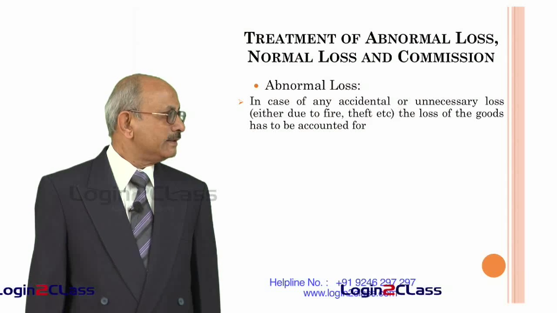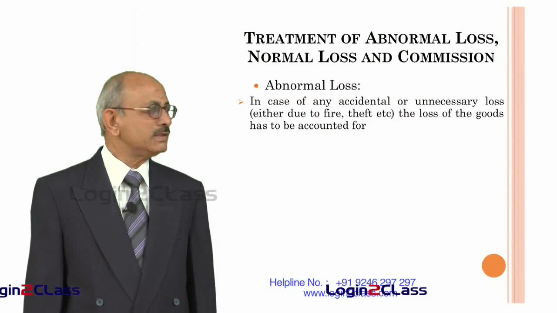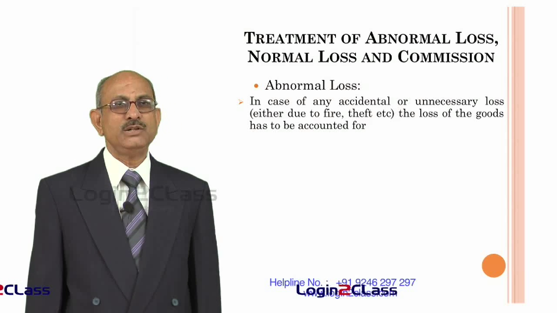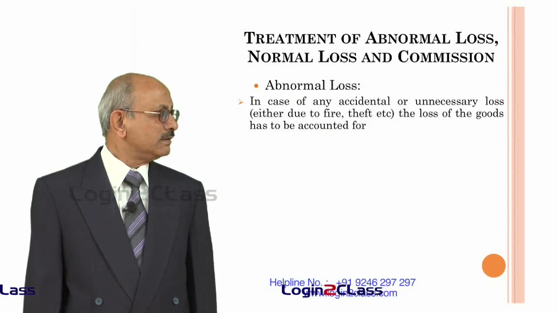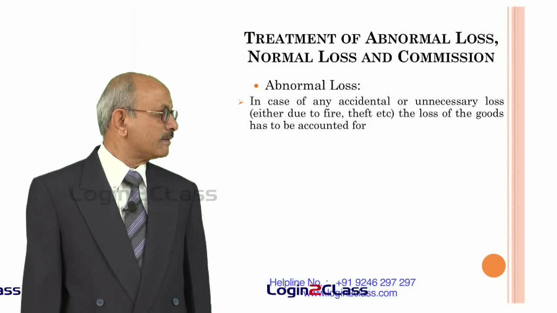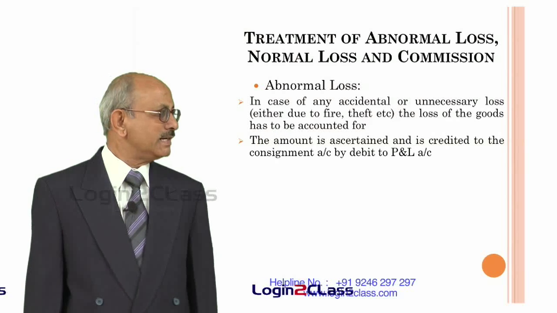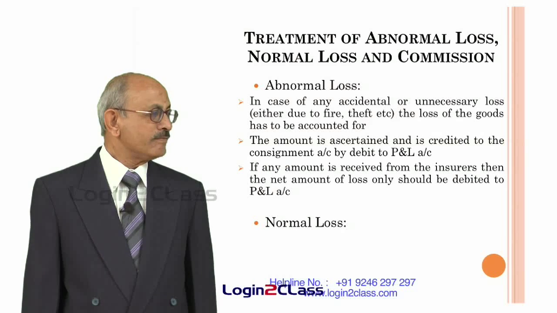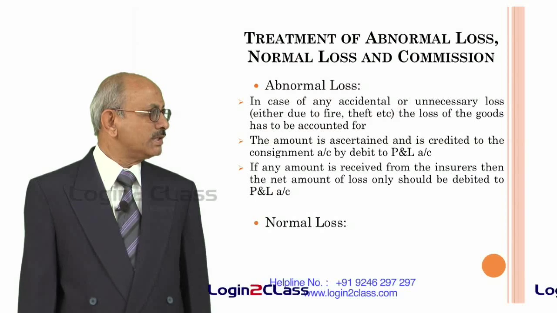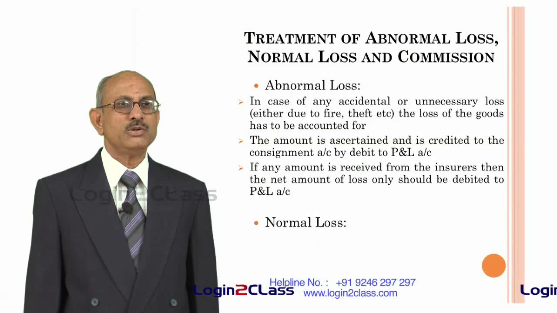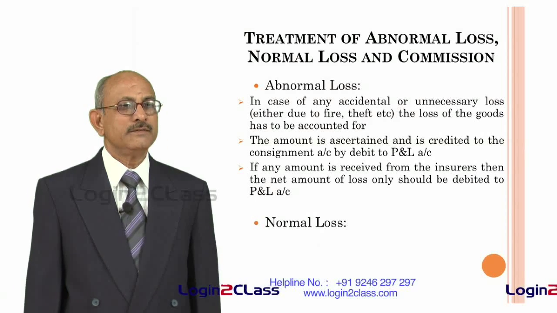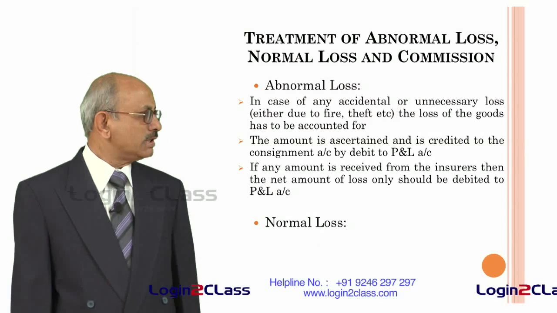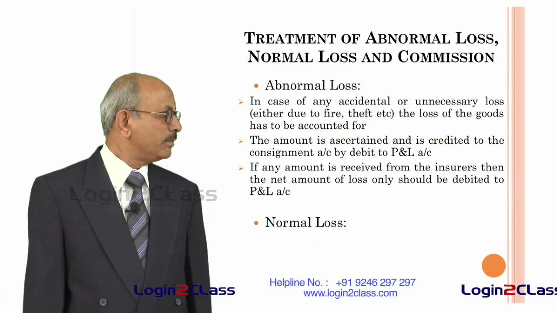So abnormal loss is obviously not a normal loss, it is on account of certain accidental or unnecessary loss either due to fire or theft. These also have to be accounted for. This amount is separately ascertained and is credited to the consignment account by debit to P&L account. If any amount is received from the insurer, then the net amount of loss only should be debited to P&L account. That means, if the goods have been insured, then whatever money is being received from the insurer will have to be adjusted, and only the net loss debited to the P&L account.